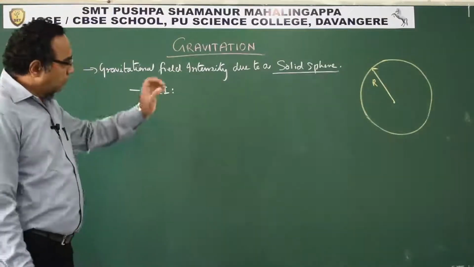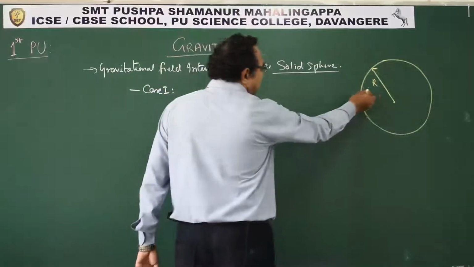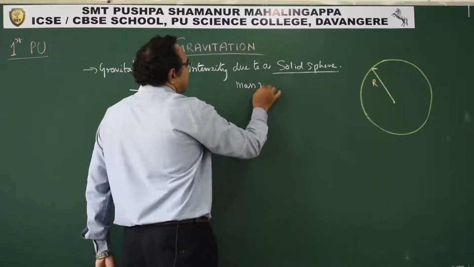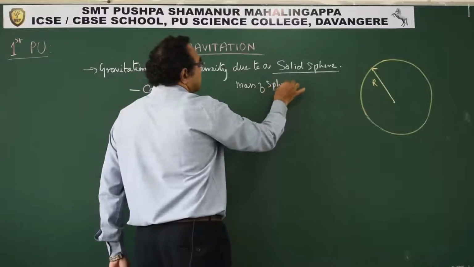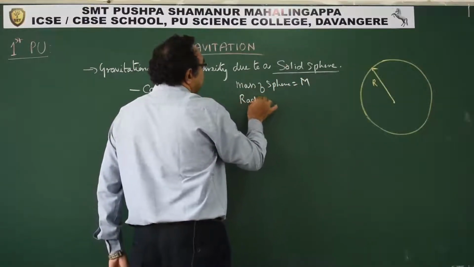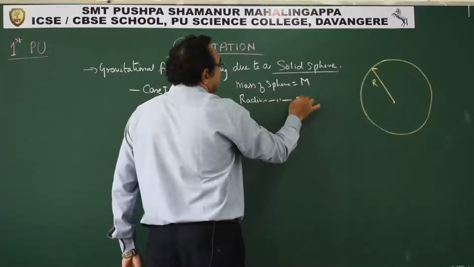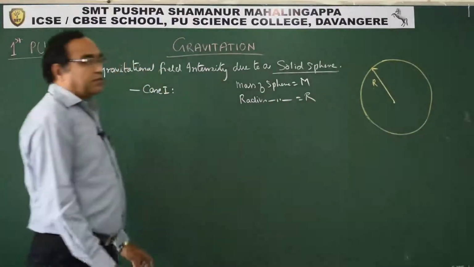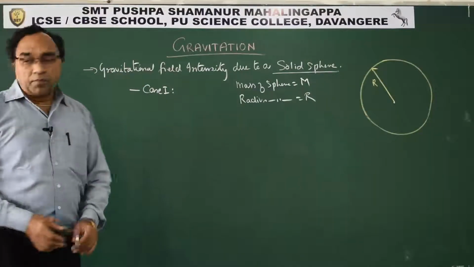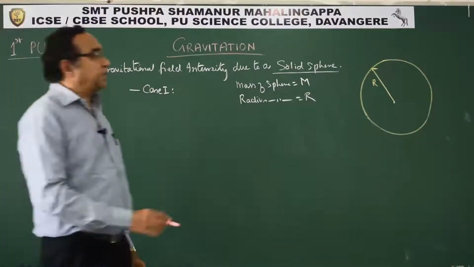Now for a solid sphere, let us say the mass of the sphere is M and the radius of the sphere is R. Three situations arise. Case 1: the point is outside the sphere.